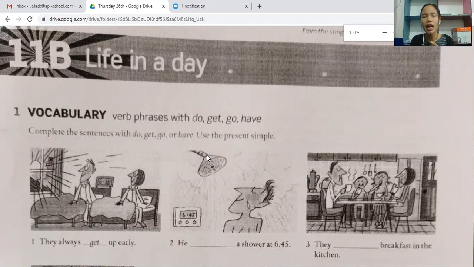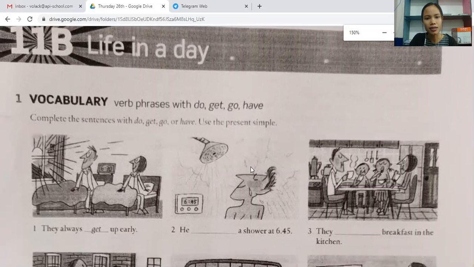Remember, you cannot say go exercise. No, I mean you cannot say get exercises, but you can say do exercises. Or you cannot say do up early or have up early. You should say get up early. It's a verb phrase, so you just use the words do, get, go, and have to complete these sentences.